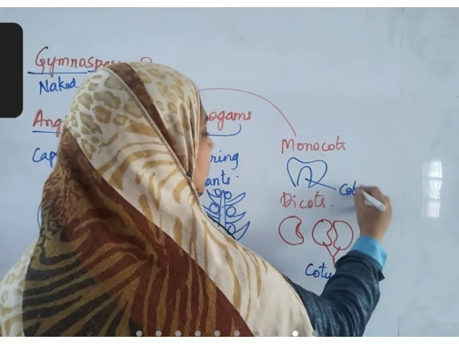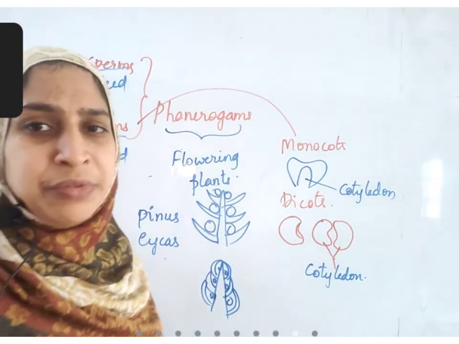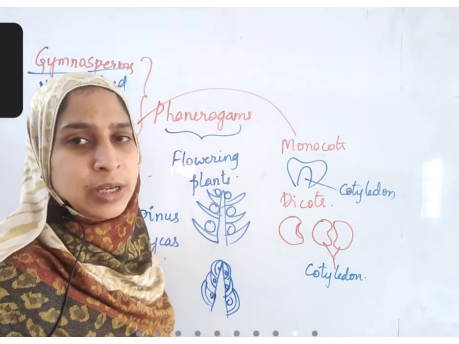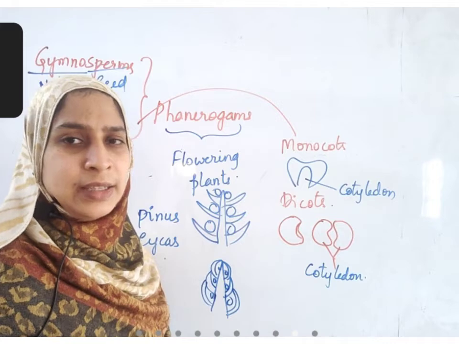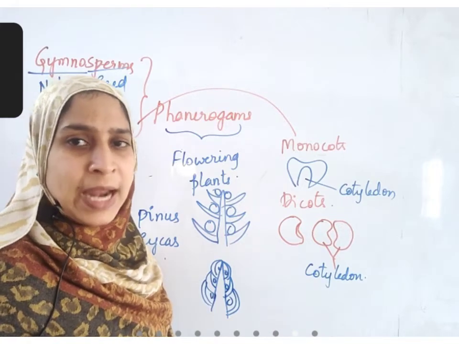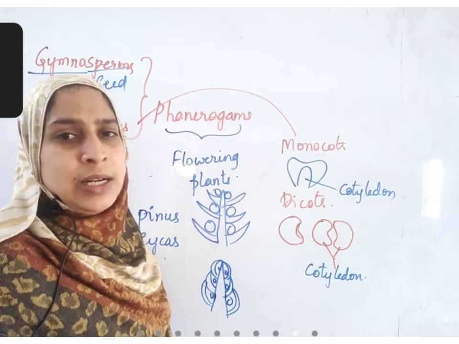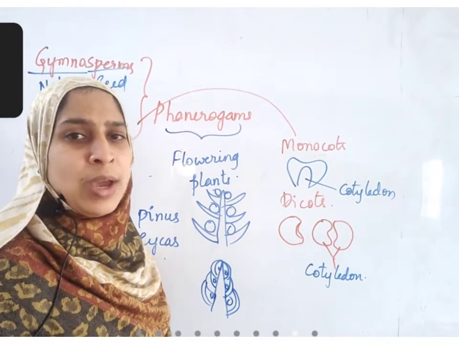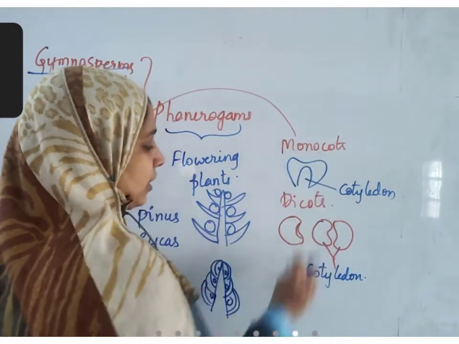Cotyledon is a small part inside the seed which is helpful in new leaf formation. When you sow the seeds into the soil, at that time there are no leaves, but the plant needs nutrients to form newer leaves. Till the few leaf stage, which is called seedling, is formed, it requires nutrients. Those nutrients are obtained from cotyledons.